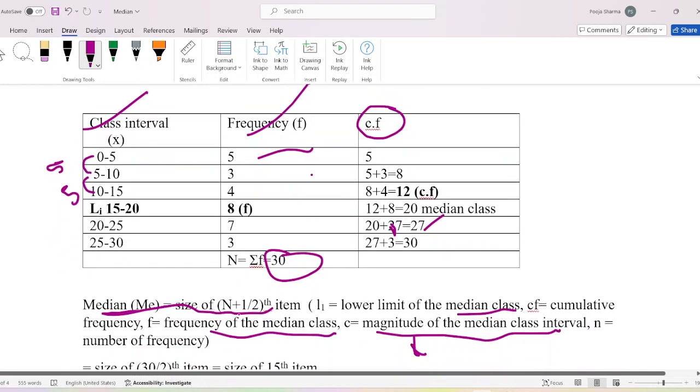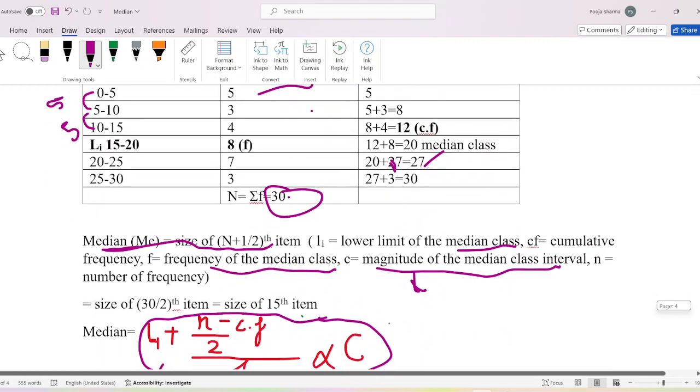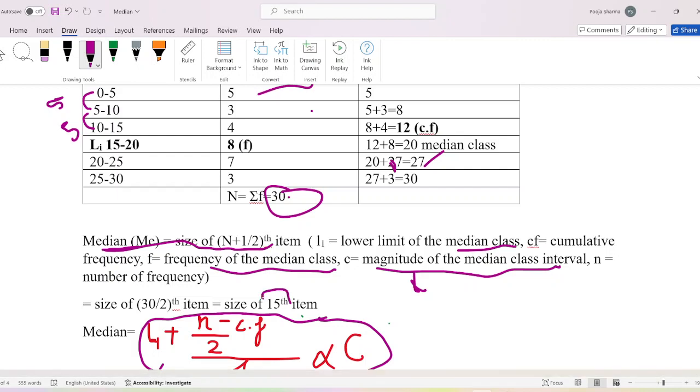Median is equal to size of (n plus 1) divided by 2. Here size of n is 30 plus 1, divided by 2, that is the 15th item.